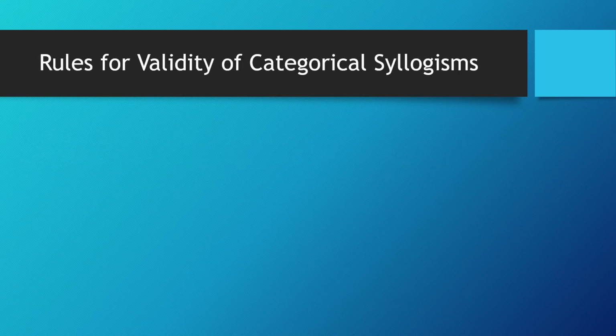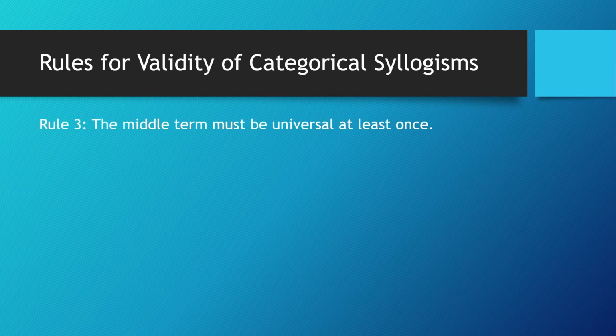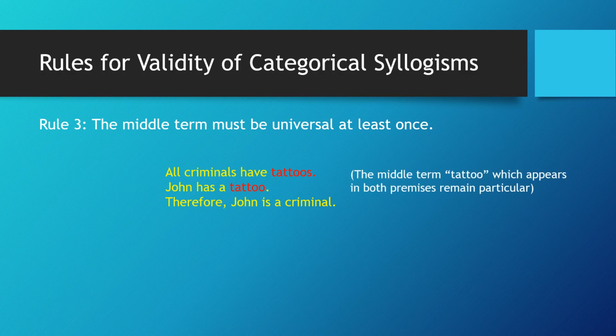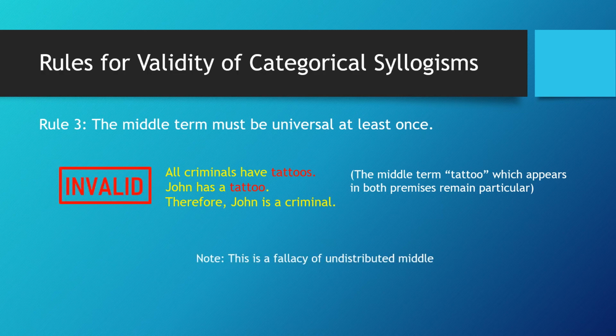Rule number 3. The middle term must be universal at least once. For example, all criminals have tattoos. John has a tattoo. Therefore, John is a criminal. The middle term tattoo, which appears in both premises, remains particular. Thus, it cannot be concluded that just because John has a tattoo, he is necessarily a criminal. Note that this is a fallacy of undistributed middle. Thus, it is invalid.